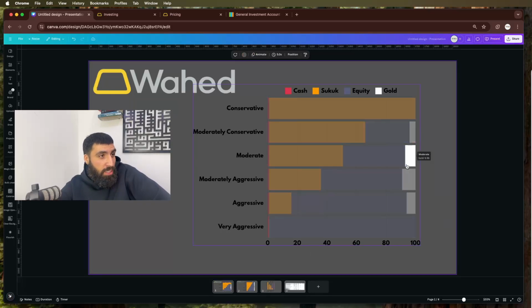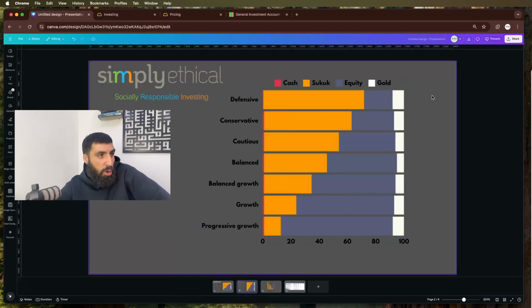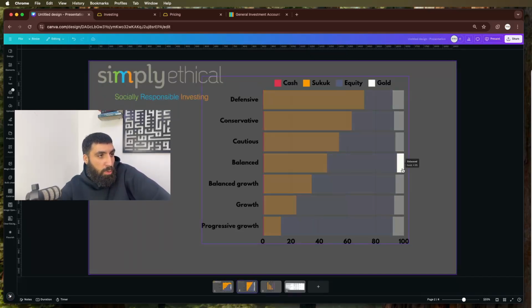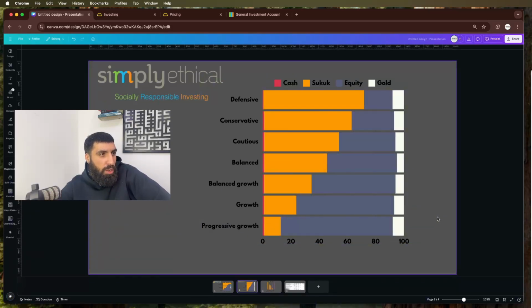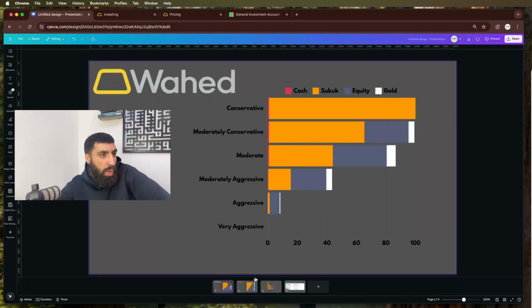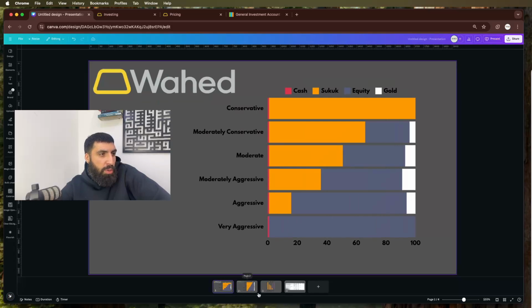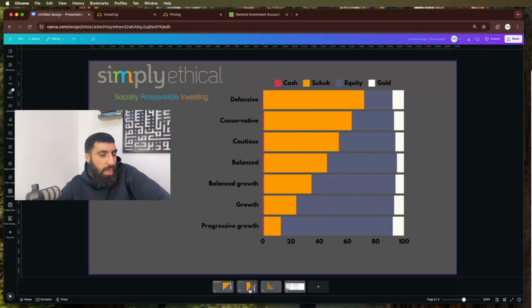One other thing you'll notice is that the gold allocation for Wahed starts small, goes up, and then comes back down again. Whereas Simply Ethical do almost the opposite. They start big, go down to the smallest amount with the balanced portfolio, and then up again for progressive growth. So I'm not sure why they chose the allocation to gold, and I'm not sure why Wahed chose the highest allocation to gold in the middle. You can see they're kind of doing opposites with their gold allocation, and I don't think there is a consensus out there on what the correct thing to do with the gold allocation is.